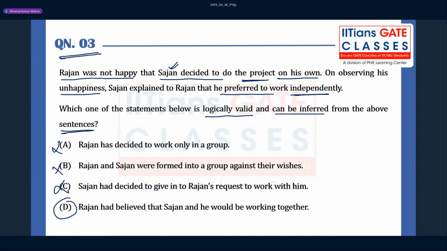Rajan had believed that Sajan and he would be working together, right? So this kind of sentence can be correct here. So option D will be correct for this question, guys. Once you read the question, you will be able to comprehend which option can be the right inference for this given passage.